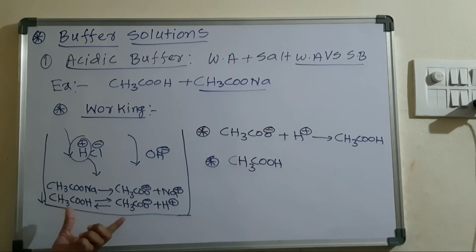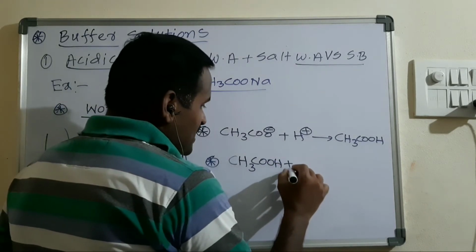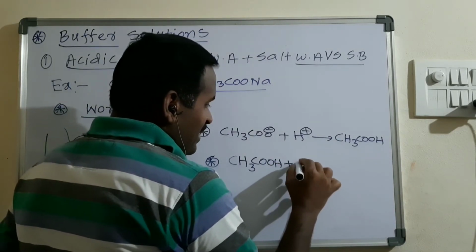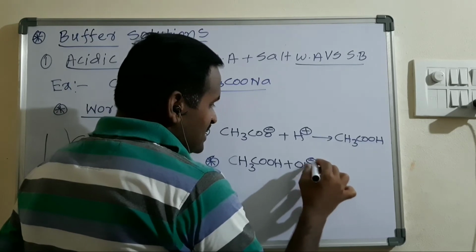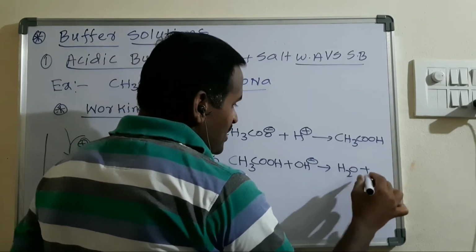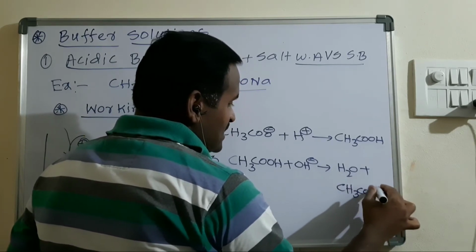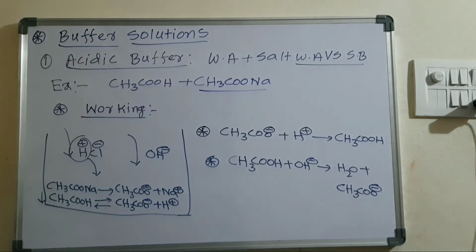Here an equilibrium exists, so undissociated acetic acid molecules are also there. This undissociated molecule will combine with the OH minus ion, and it forms undissociated H2O molecules, as well as CH3COO minus ions, right?